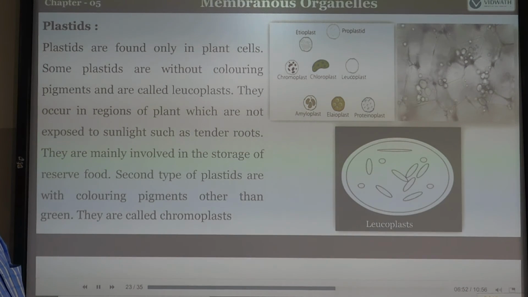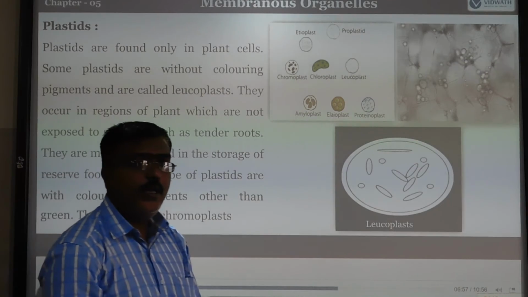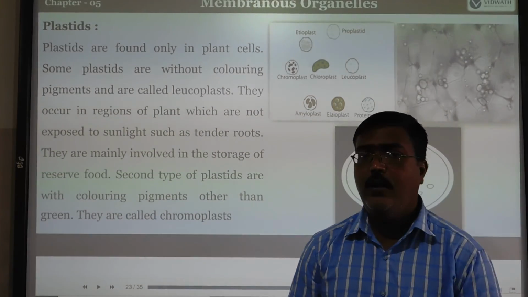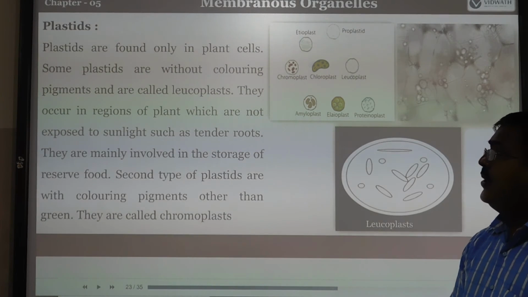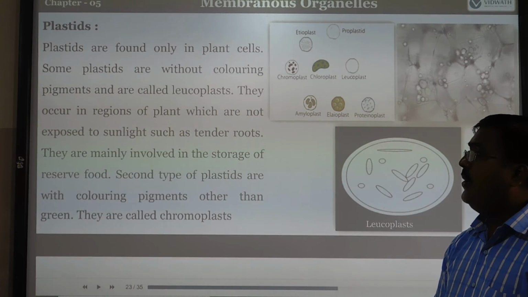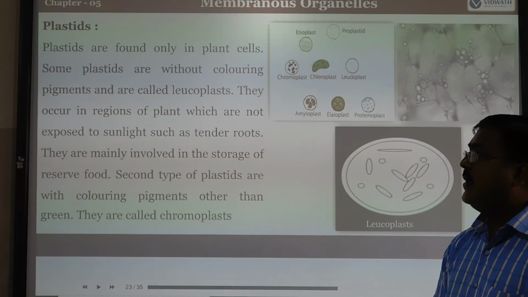Plastids are found in the plant cells. Some plastids are without coloring pigment, and these are called leucoplasts. If you observe any plant, they are green in color because of the chlorophyll content. These pigments are helpful for the color. They occur in regions of the plant which are not exposed to sunlight, such as tender woods.